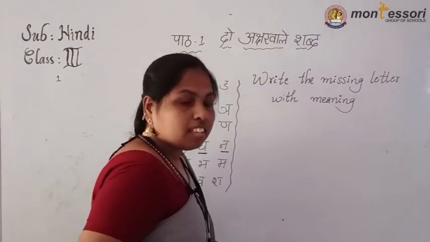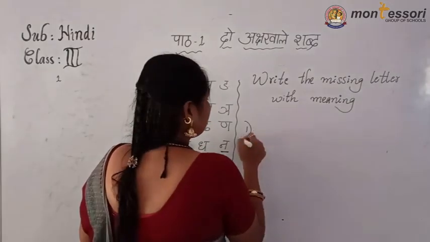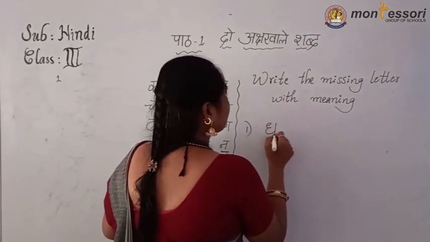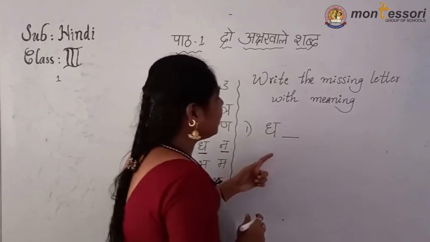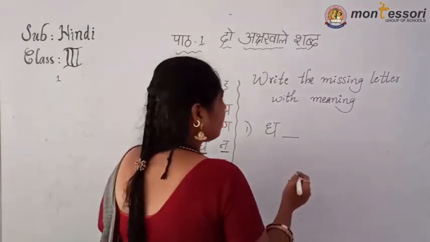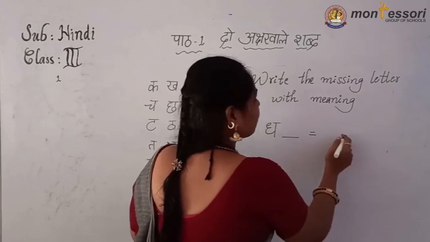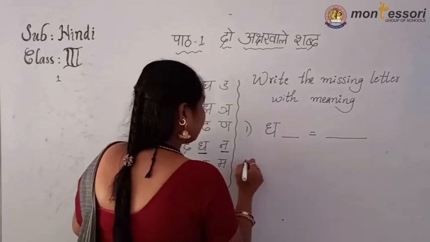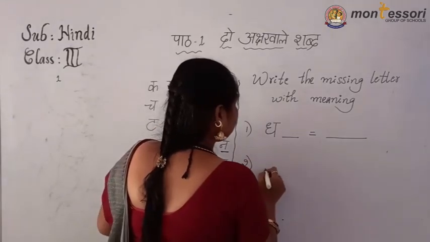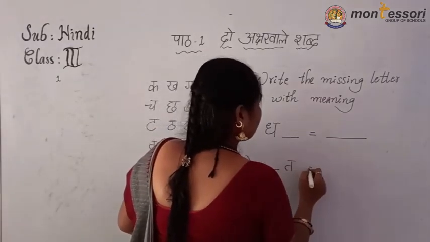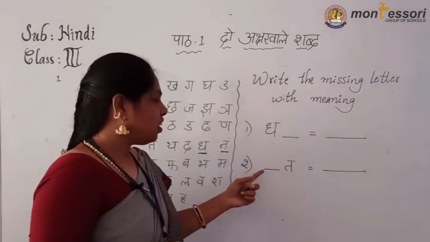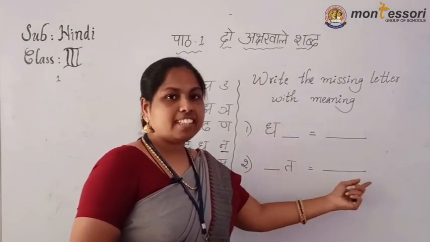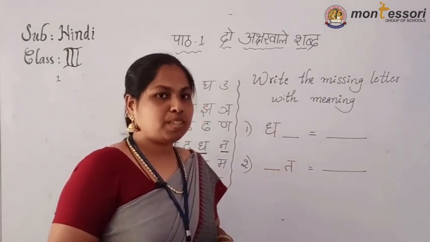Okay, children. What I gave, see here. First one, only 2 words we learned now. Which letter we have to write here, you have to write. Afterwards you must write the meaning of that one, in English. Okay, children. Next one, same. First you must write that word, write that letter and write the meaning of that particular word.